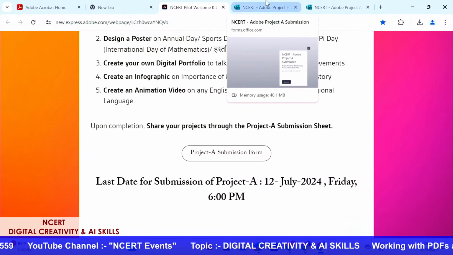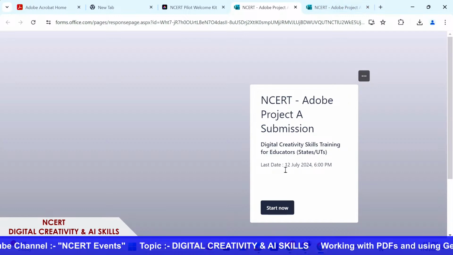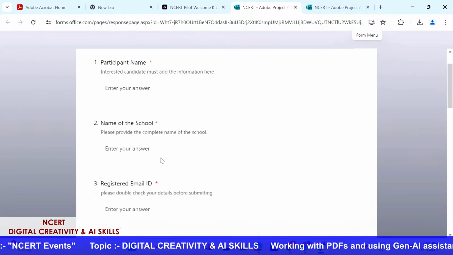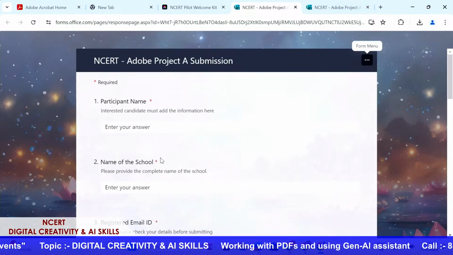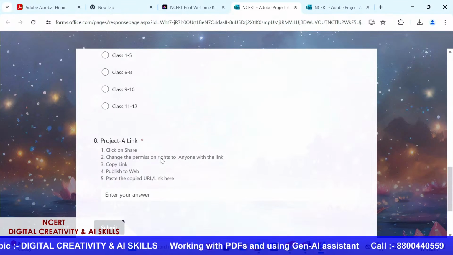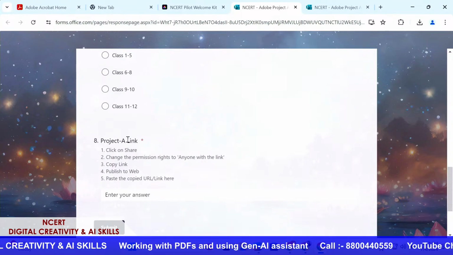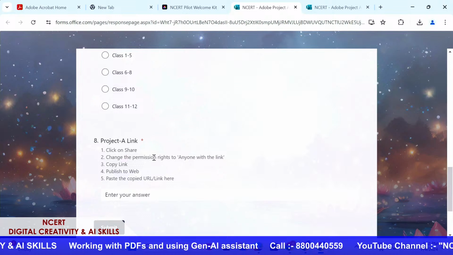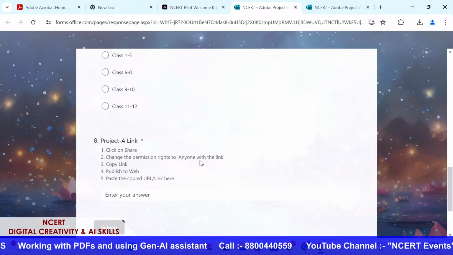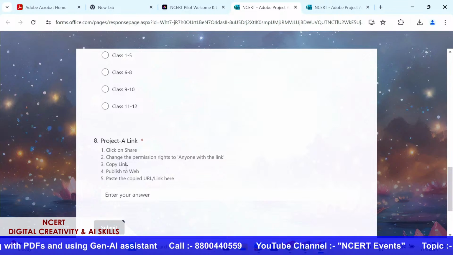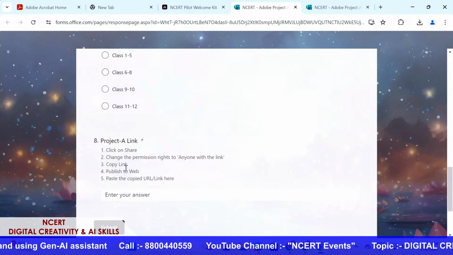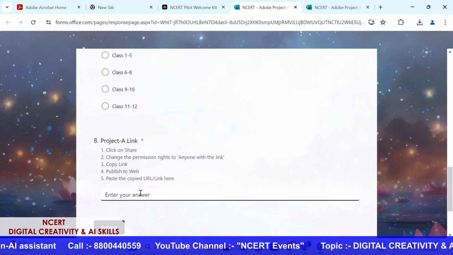which is why we request you to make sure that when you are submitting the project, you are submitting with all these steps. The steps are mentioned here in this form, where you see the last, 8th question talks about click on share, change the permission rights to anyone with the link, and then copy the link, and then also you can publish to web and copy paste that link over here and then submit.